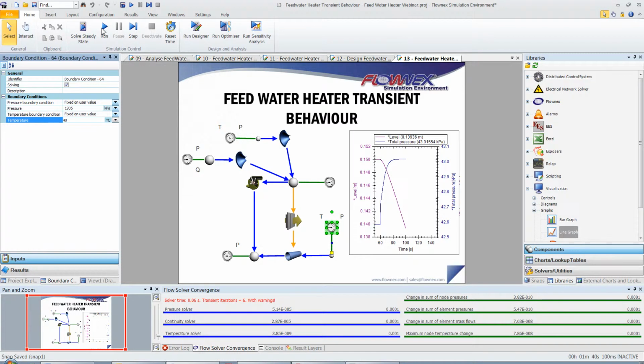We can see that for the first 60 seconds the drum level and the pressure remained basically constant, and after 60 seconds, when we changed the feed water inlet temperature, we saw a change in level and pressure of the feed water drum.